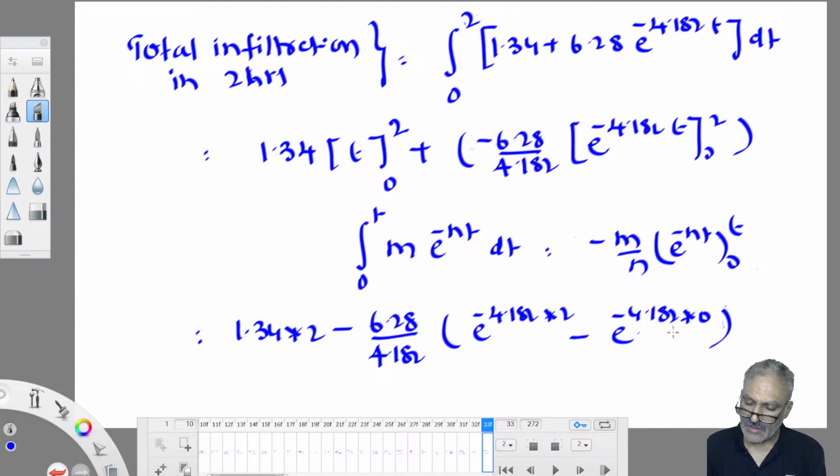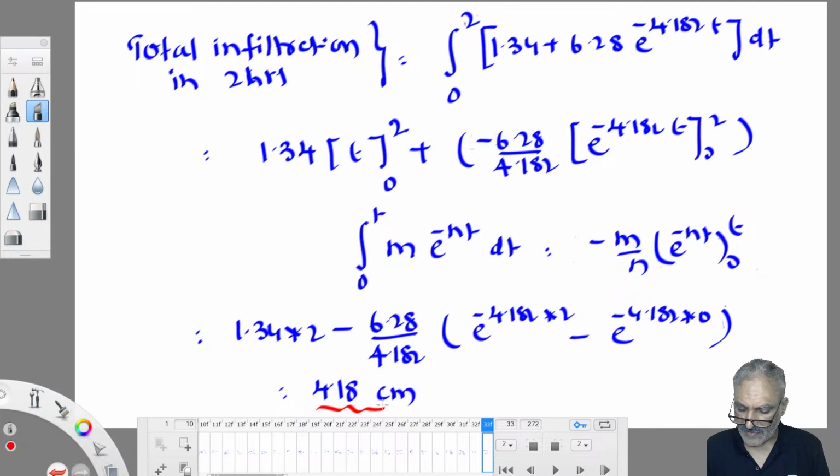E power minus 0 is 1, and minus of minus becomes plus. So it is 1.34 into 2 plus 6.28 by 4.182. So it is 4.18 centimeter. That is the answer for this question.